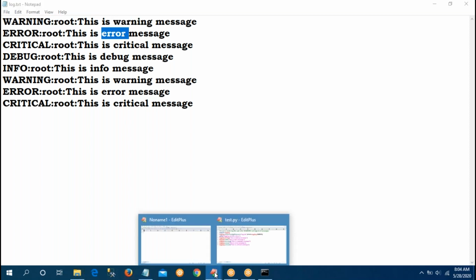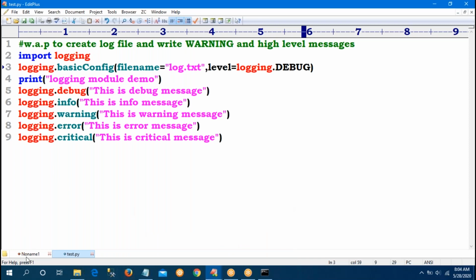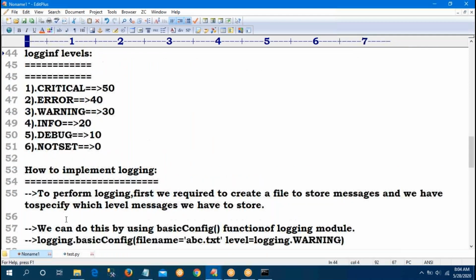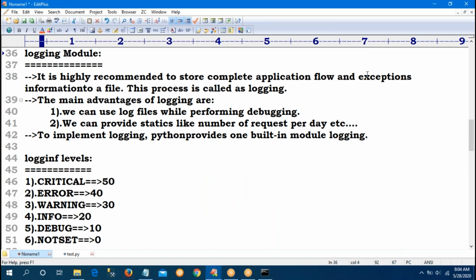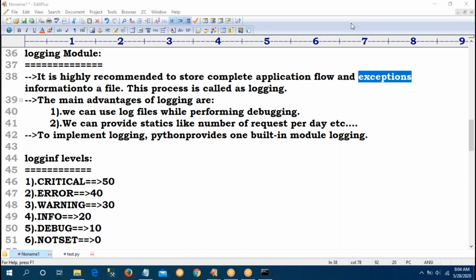What is the main concept of the logging module? What I'm telling you is, you have to maintain your complete flow and exception messages. But that is the sample program, no use, not important. Just how to create a file and how to write. I want to write the complete flow of the program and the exception information here. That is the main concept.